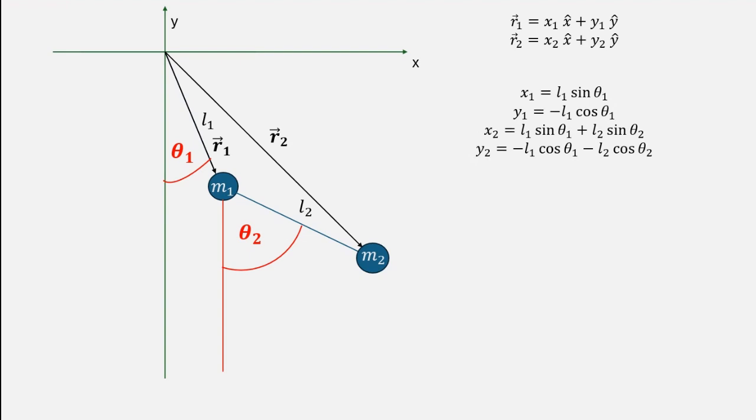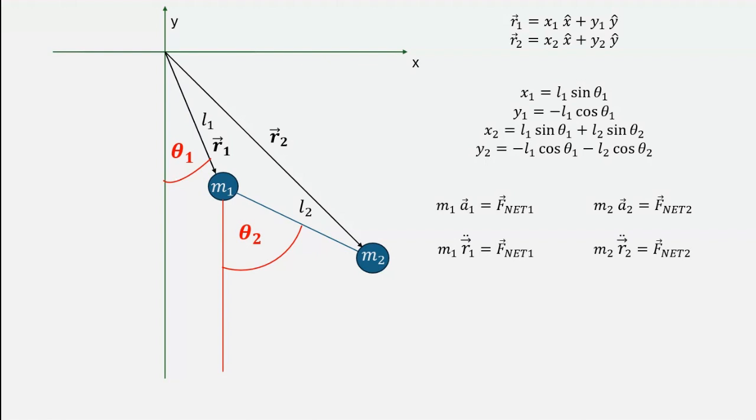For the first bob, that is mass 1 times acceleration 1 equals the net force acting on the first bob, and for the second bob, the equation is mass 2 times acceleration 2 equaling the net force acting on the second bob. It is quite straightforward. We will now acknowledge the fact that acceleration is just the second derivative of the position function of some object with respect to time, so instead of writing a1 and a2, we will write r1 and r2 double dot. This dot notation is pretty commonly used and it makes the math a bit tidier.